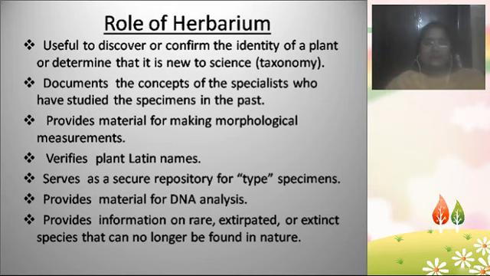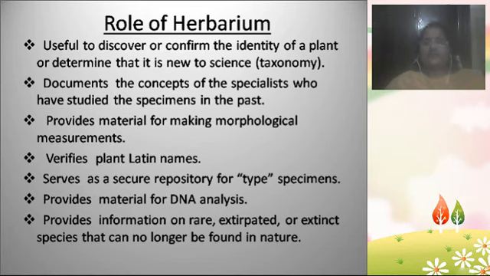And the herbaria can provide information on rare plants and extinct plants, which are not found right now. Suppose a plant became extinct 100 years ago and is not available for our studies.